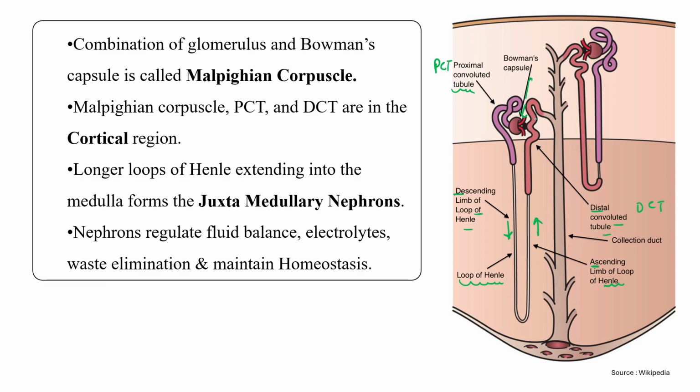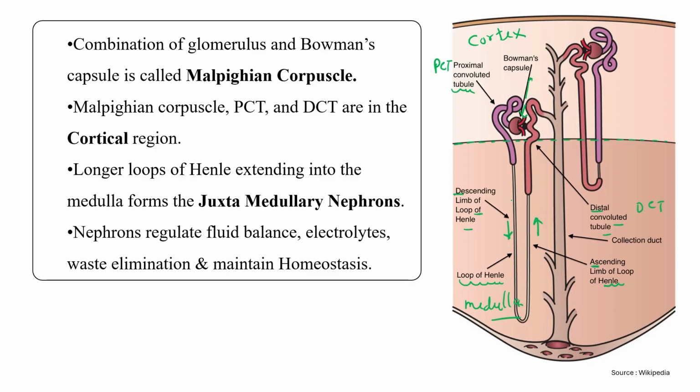Then this DCT finally joins the collecting tube. This is the cortex region and this one is the medulla region. If we divide it approximately, the maximum part of the PCT, Bowman's capsule and DCT is present in the cortex region, while in the medullary region most of the loop of Henle is present. The collecting tube starts from the cortex and then comes towards the medullary side.